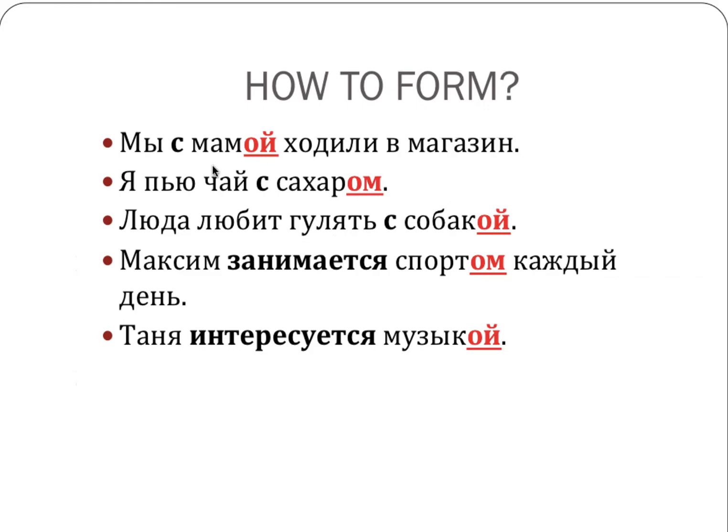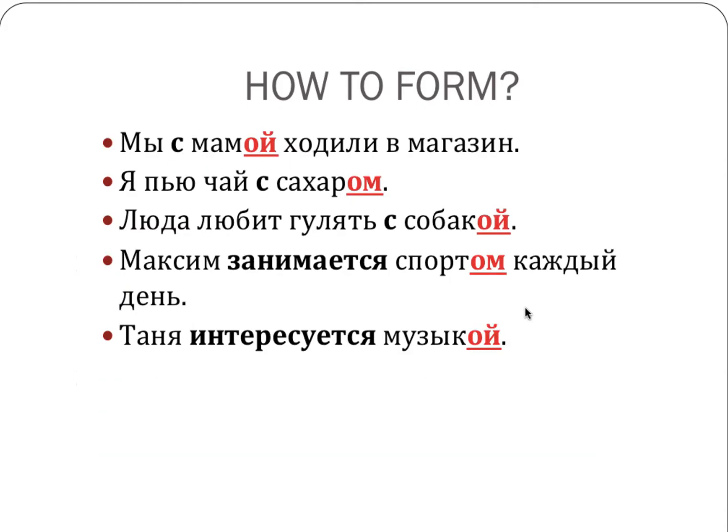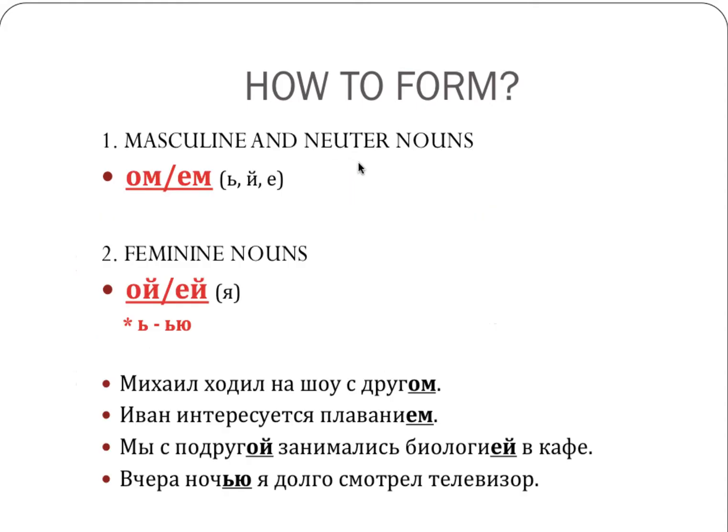You know that мама is a feminine noun, so мама became мамой. You have another feminine noun here, собака, собакой, музыка, музыкой. And then you have a couple of masculine words, сахар, сахаром, спорт, спортом. So we can put that all together and say that the endings you need to know for instrumental case will be -ом, -ой. That's the default endings for masculine and neuter nouns that take -ом most of the time, and feminine nouns are going to take -ой.